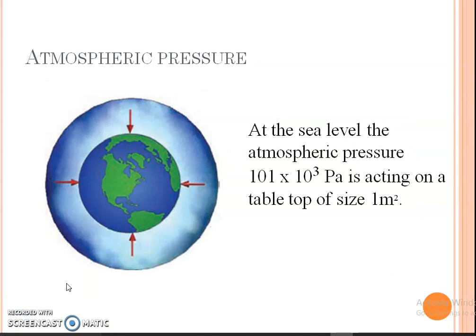At sea level, atmospheric pressure of 101 × 10^3 Pa is acting on a tabletop of size 1 meter square. Under such a heavy pressure, why doesn't the tabletop crumble down? Think and answer.